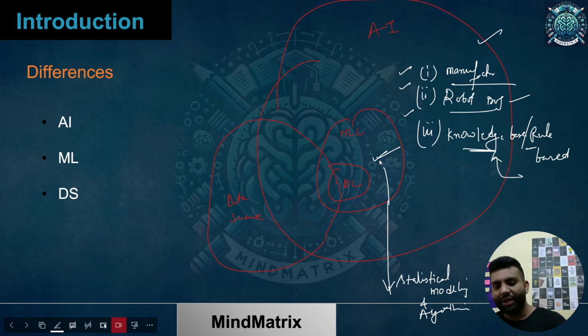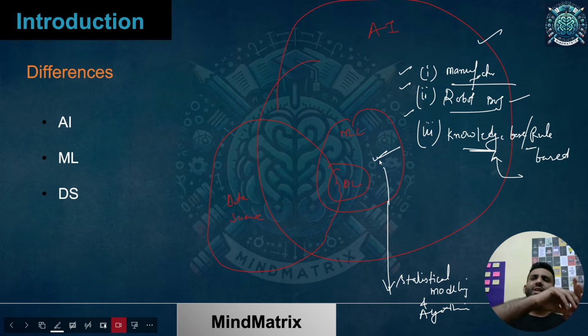For example, if I predict the rate of a house, I have n number of data points available with me, thousands or millions of data points telling me that within this area this house has this price, then this price, then this price.